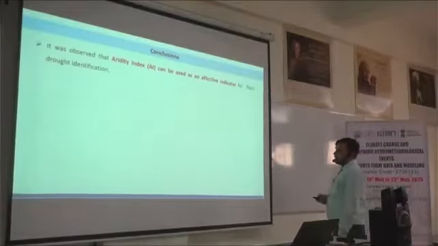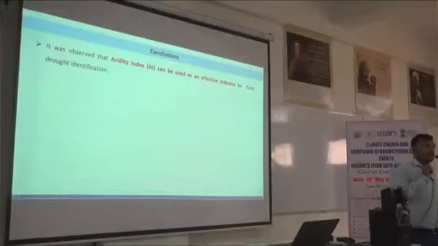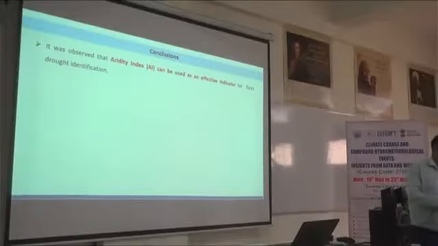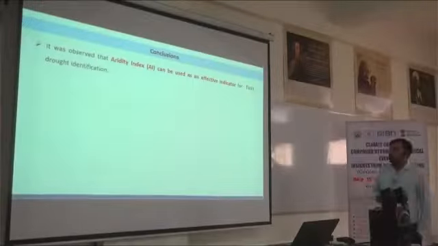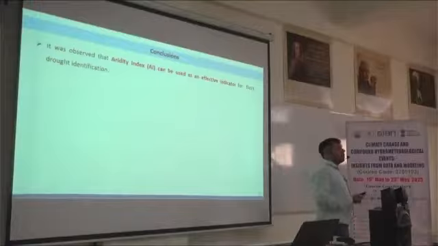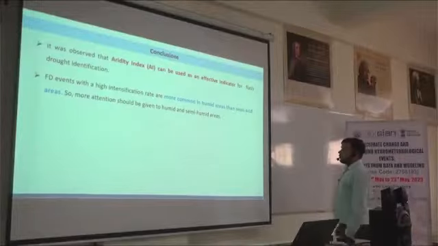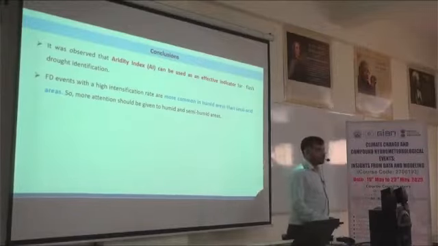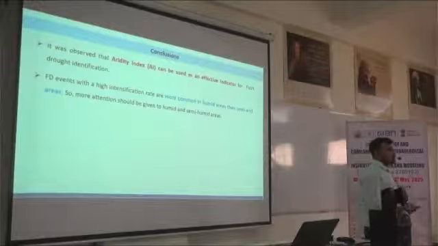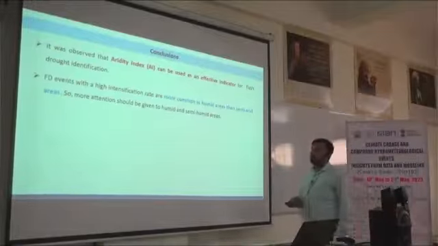Finally we can conclude, based on this study, that aridity index can be a useful indicator to define flash drought across India, because it is highly validated by the climatological variables across different stages of flash drought. Second, if we talk about the intensification rate of flash drought, it is high in humid regions rather than semi-arid regions. So we need to give more attention.